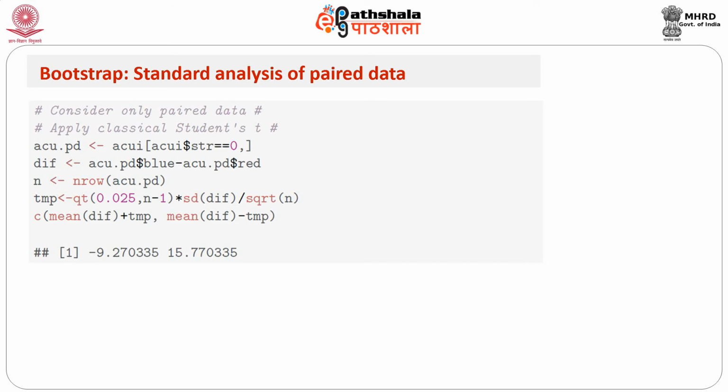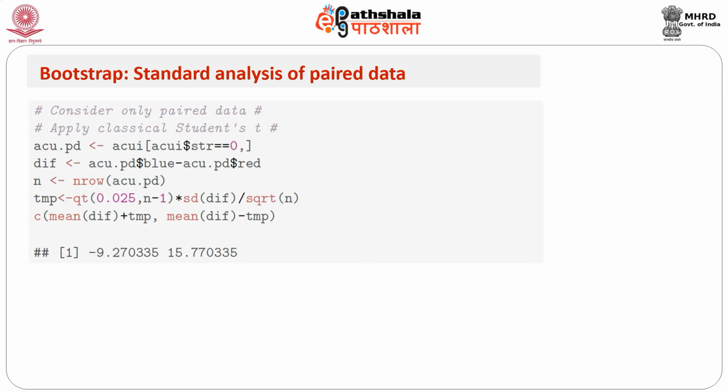So I can do it in R by obtaining the difference, which is blue minus red, and then n is equal to the number of observations. So I can get the qt value, which is qt 0.025, n minus 1, into sd of difference by square root of n. So this is the part that we would be adding to the mean, and so we have mean difference plus tmp and mean difference minus tmp, and we get the values to be minus 9.27 and 15.77. But note that here the confidence interval is constructed based on 19 degrees of freedom.